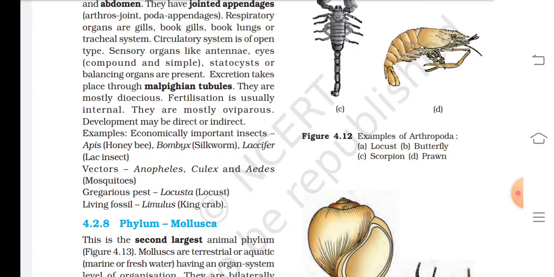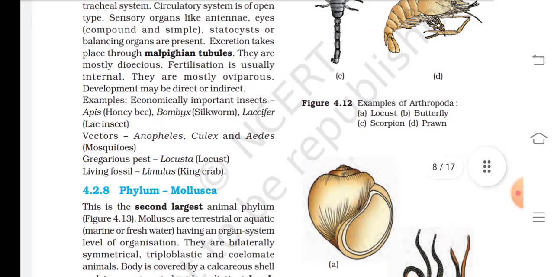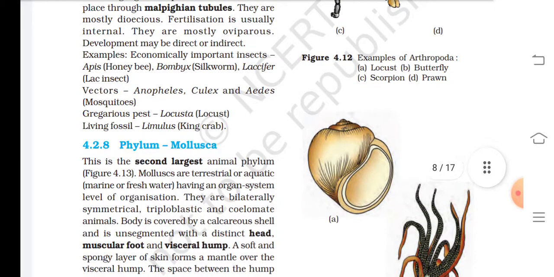Example: economically important insects: Apis, Bombyx, Laccifer. Vectors: Anopheles, Culex, Aedes. Gregarious pest: Locusta. Living fossil: Limulus.